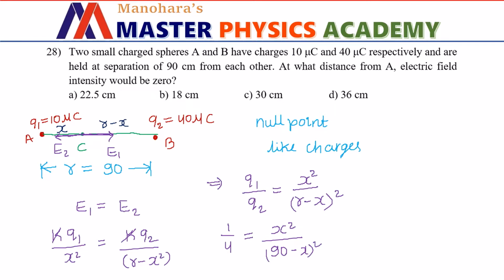Okay, so by taking square root, what we have is 1 by 2 is equal to x divided by 90 minus x. So cross multiply, 90 minus x is equal to 2x. That means 90 is equal to 3x, which indicates x is equal to 30 centimeter. So the distance of null point from point A will be equal to 30 centimeter. So the correct option is option C.